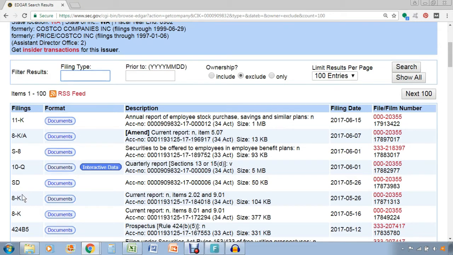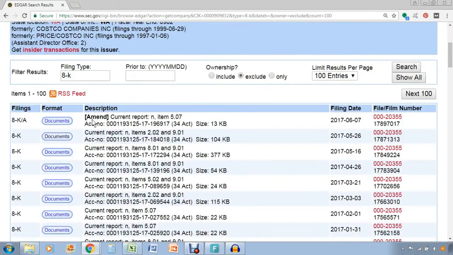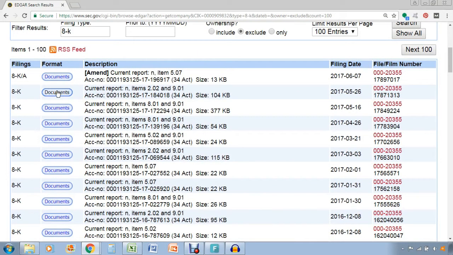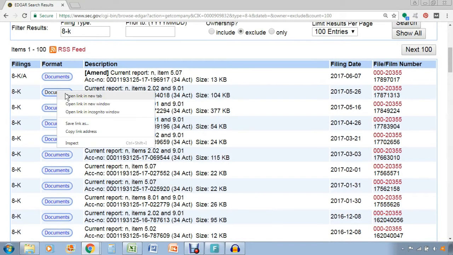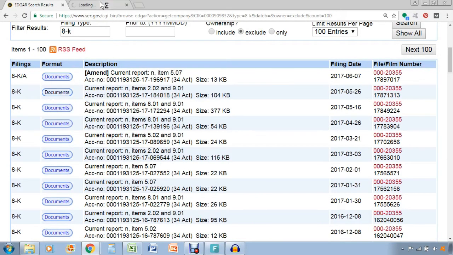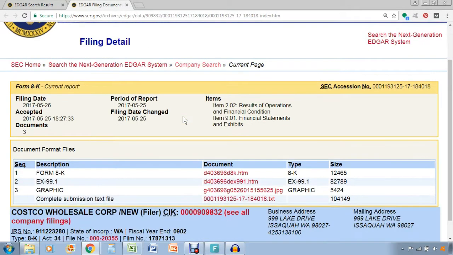So let's search by the 8K, which is basically any press release that the company puts out. So if we put 8K here on the top and we enter it in, it'll pull up all the 8Ks that Costco has ever filed with the SEC. Let's open this one. I'm going to open it up in a different tab. So this is what it looks like. They'll have different exhibits for you to open.